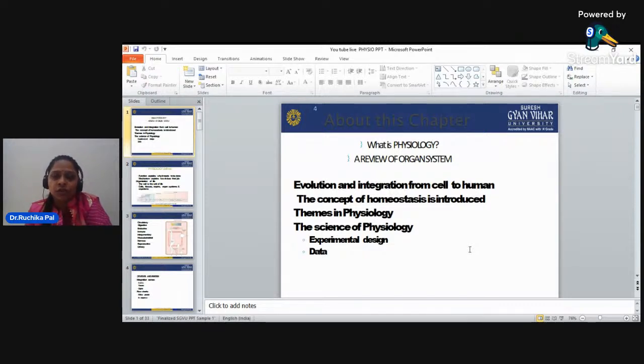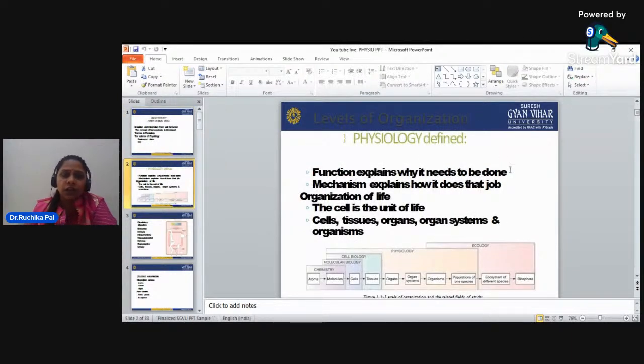The themes in physiology mean the themes by which the systems work, the science of physiology, how the system is forming and how the system is working. This is about experimental data and experimental design, the levels of organization, or how we define physiology.